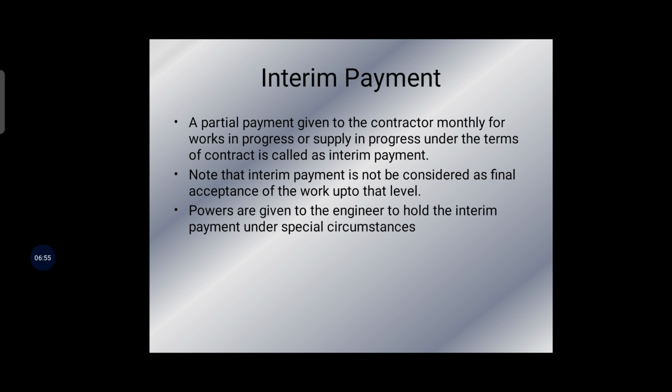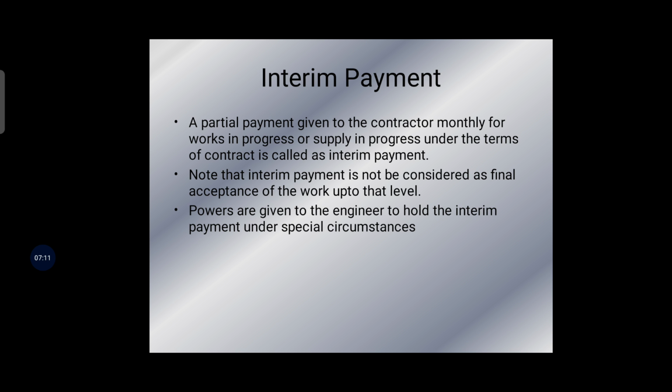A payment made for work at convenient intervals, subject to final settlement, is termed interim payment or running account.